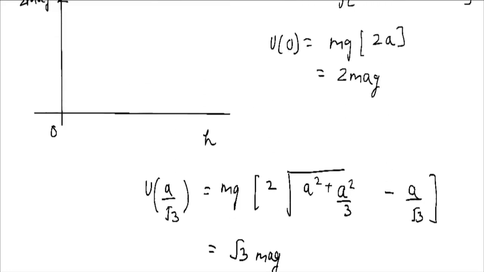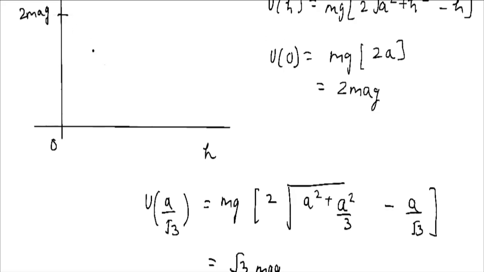Where would this value exist? Let's assume this is at the height a divided by root 3. Is the value greater than 2mga or less than? It is coming out to be root 3, and root 3 is less than 2. So the point would be something like here, where the value would be root 3 mga. So our graph turns like this.